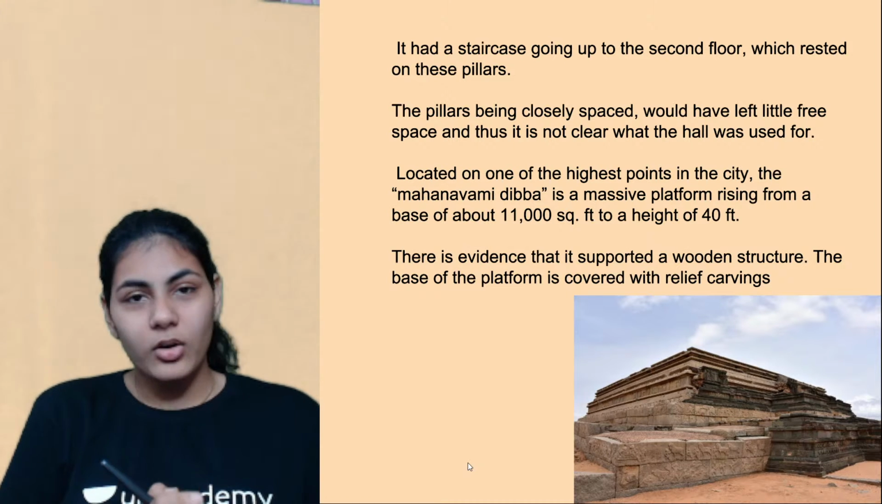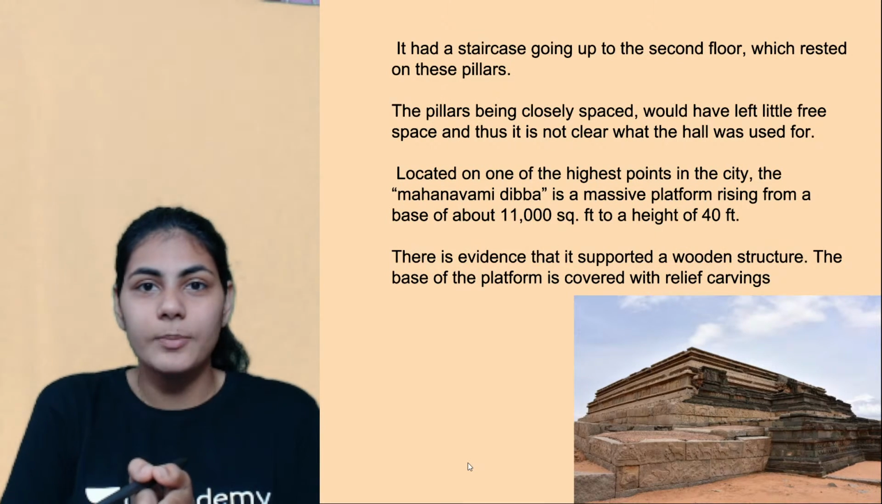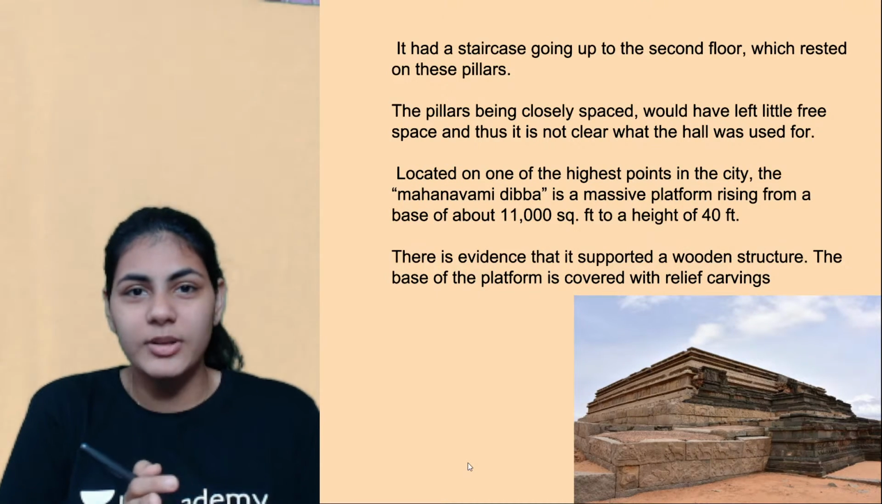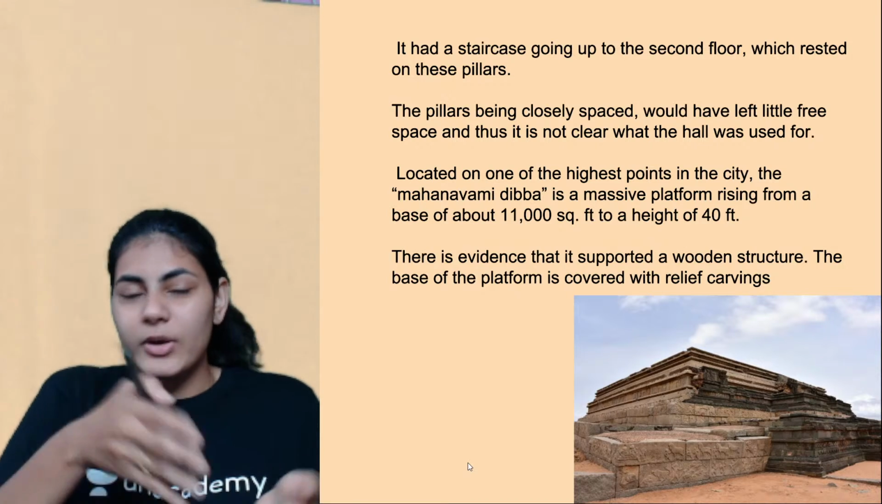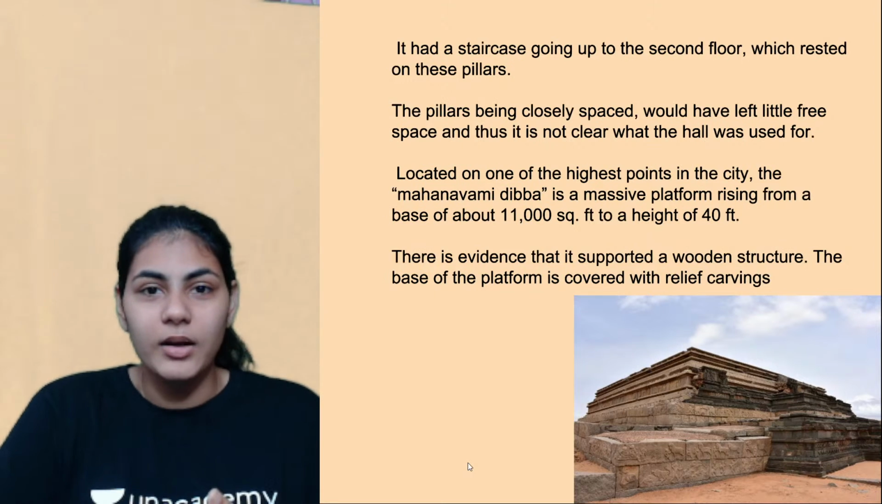And because the pillars are so closely spaced, one should obviously doubt how it was possible that people used to assemble there for meetings, because everywhere you see there's an obstruction, everywhere you see there's a pillar.